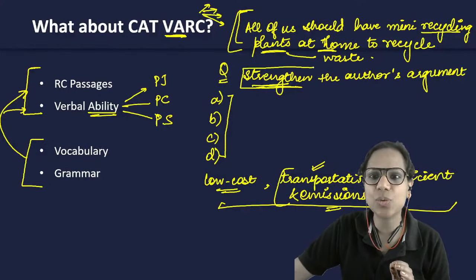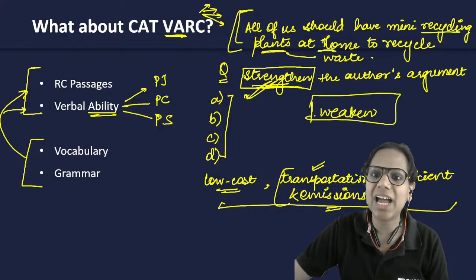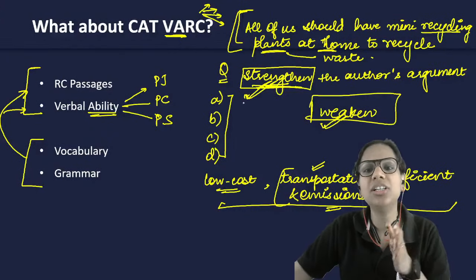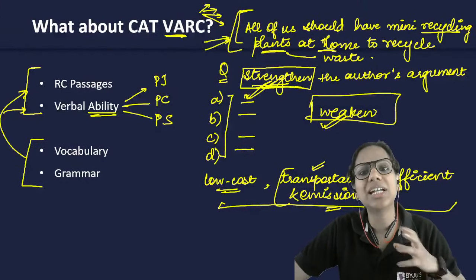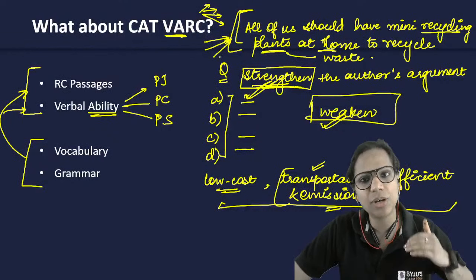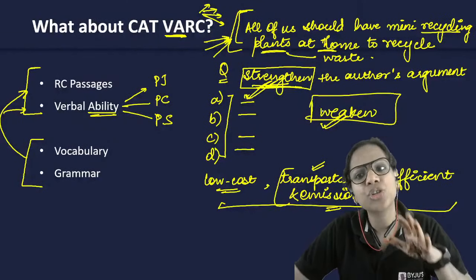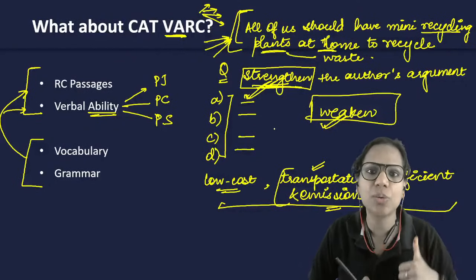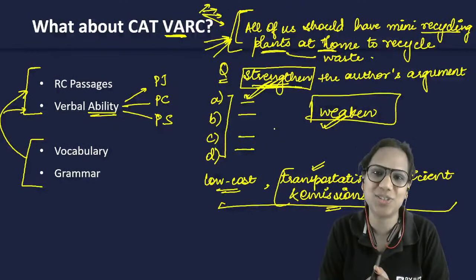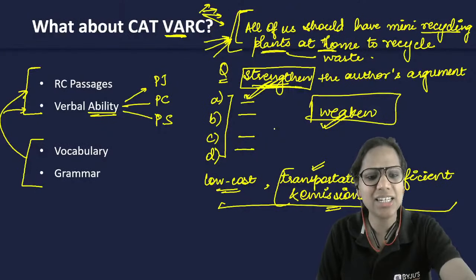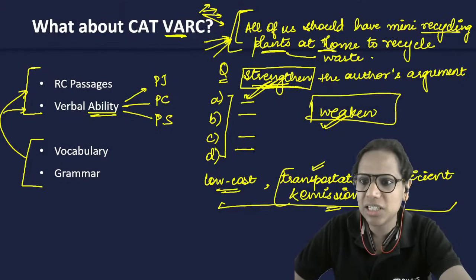It's in these question types, strengthen and weaken, that we can bring additional points, because we have to support something that is stated. How are we going to support it? By bringing additional points. Or how are we going to attack it? By bringing additional points. But in inference questions, when we have to conclude something, that has to happen strictly on the basis of the passage. So it depends on the type of question. I hope this is clear to you.